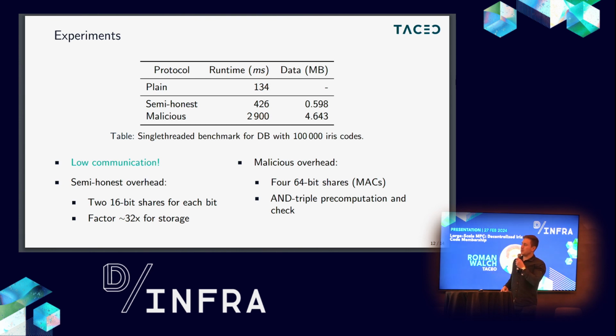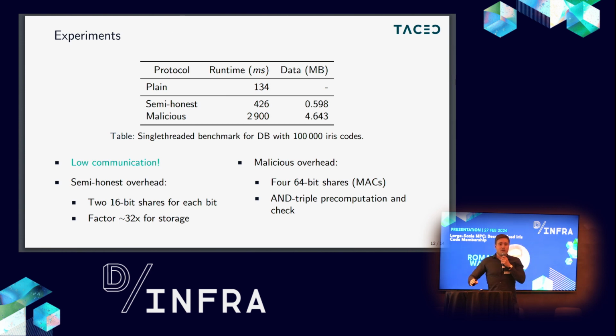In malicious security, the runtime is actually 2.9 seconds, with a little bit more computation, and the overhead is, as I said on the previous slide, that we additionally have the MACs, we have to compute on 64-bit shares, and we have the AND triple pre-computation and the triple check. But overall, you can see very low communication sizes, and especially for the semi-honest version, a very small overhead in terms of runtime.